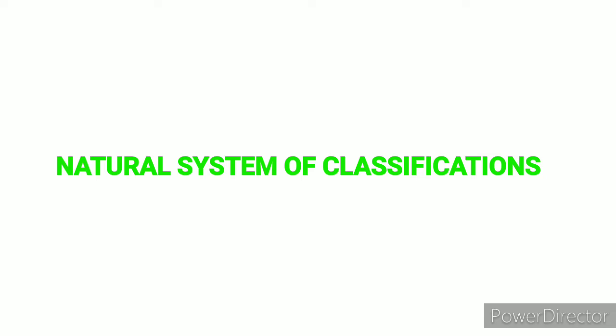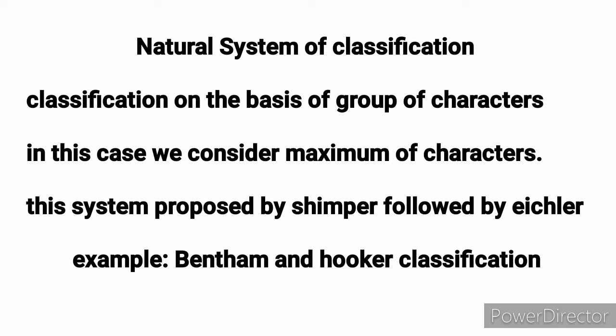The second type of classification is the natural system of classification. The natural system is the classification of organisms on the basis of a group of characters.